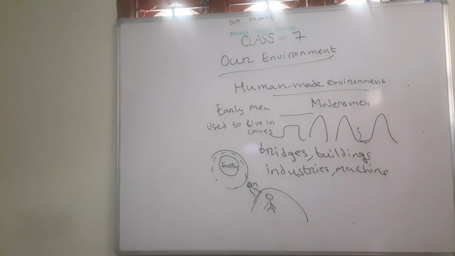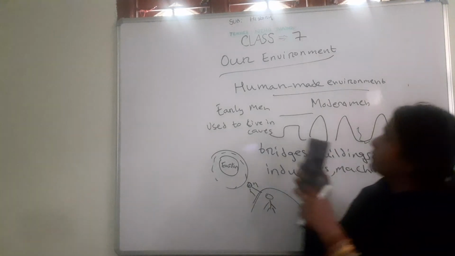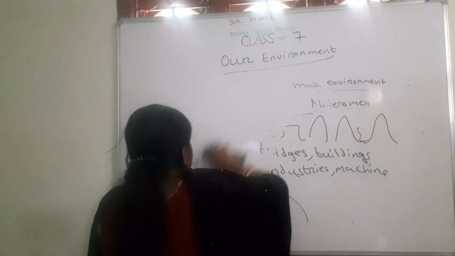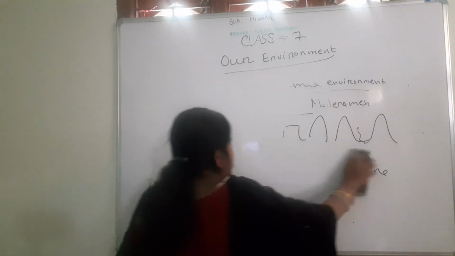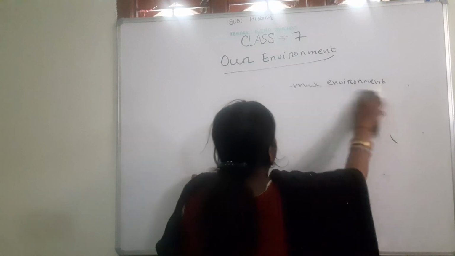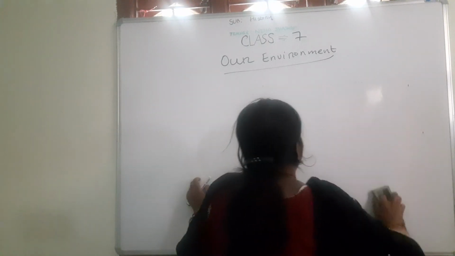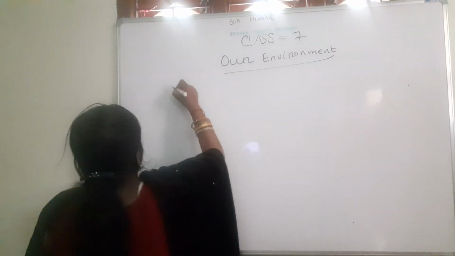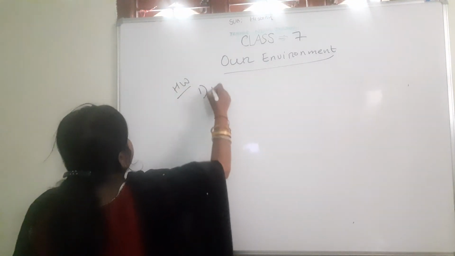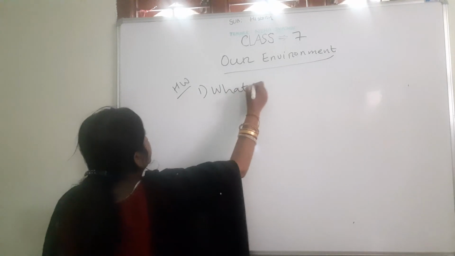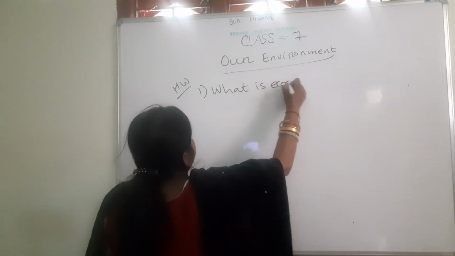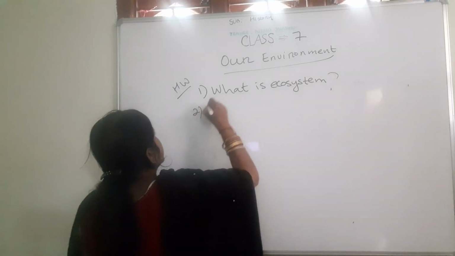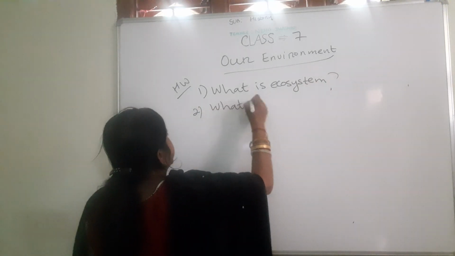Write down the homework. What is an ecosystem?